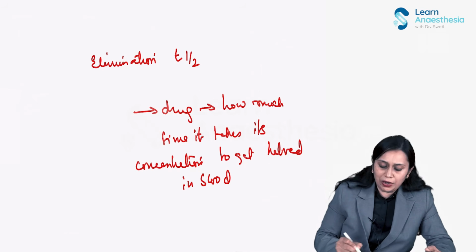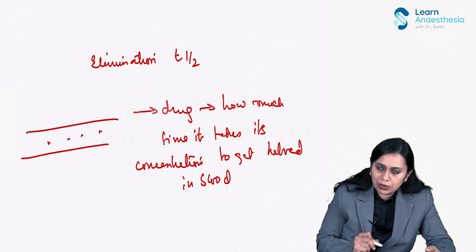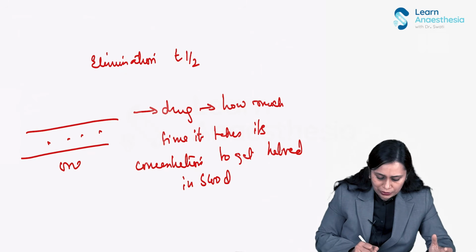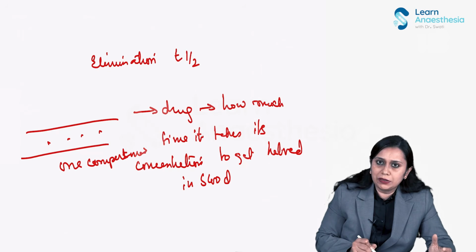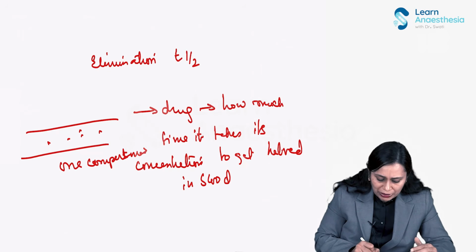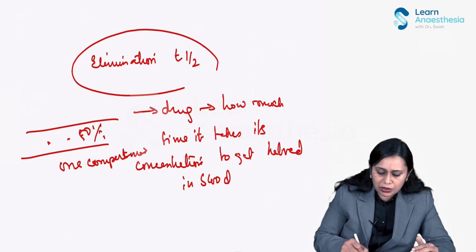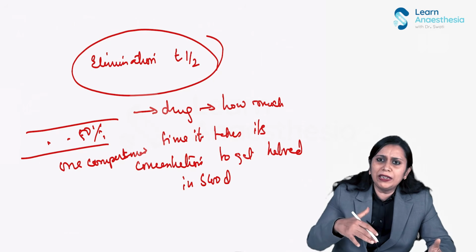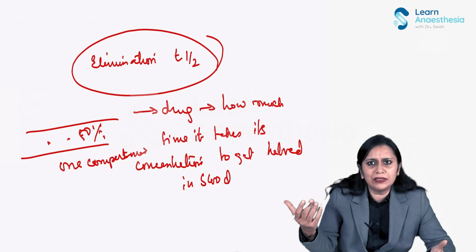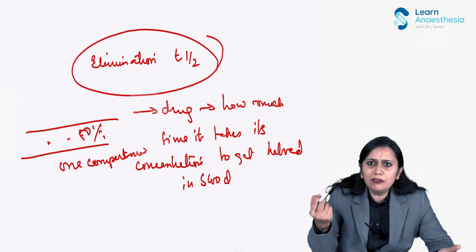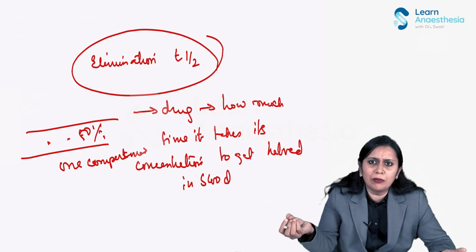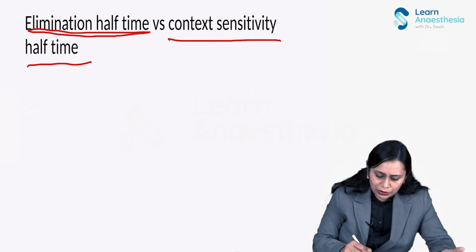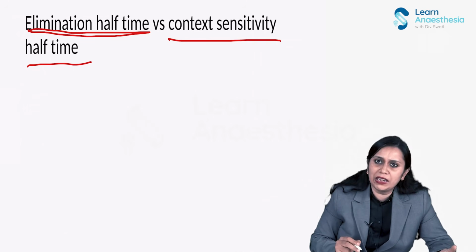So when we give a drug, it is in the blood, one compartment, only one compartment. Okay. And now we have stopped giving it. How much time it takes to become 50% is the elimination half-life of that drug. Now this cannot hold true for IV anesthetic agents because they are not distributed in only one compartment, that is the blood. So we have to understand something called context-sensitive half-time.